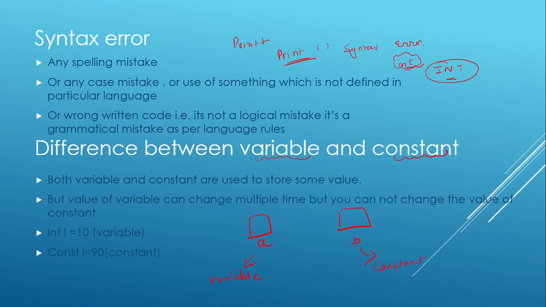This variable is like a pen which contains a refill. Once the refill is finished, or if I want to change the refill anytime, I can change it. The outer cover of the pen is the variable, and the refill is its content. So in a normal pen we can change the refill, so it is the variable.